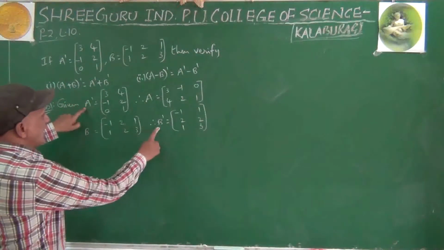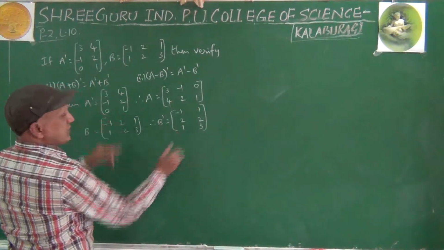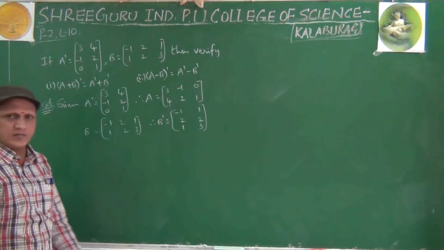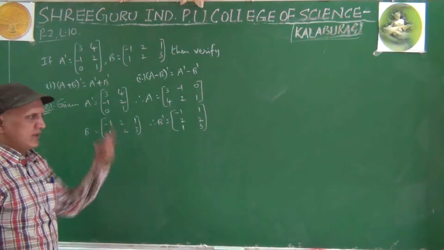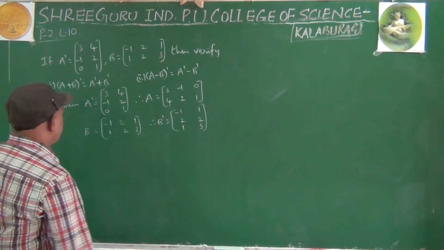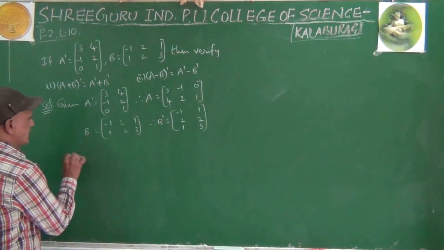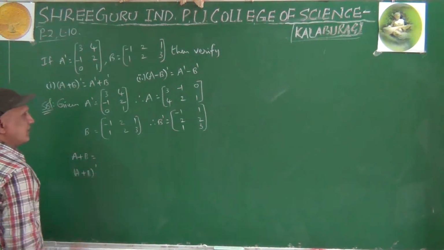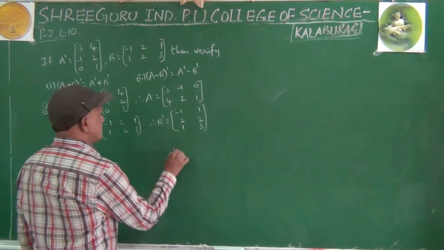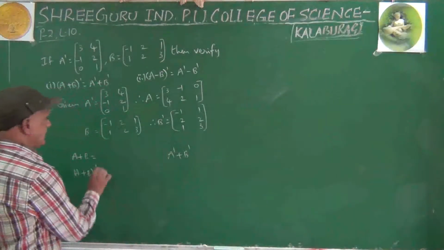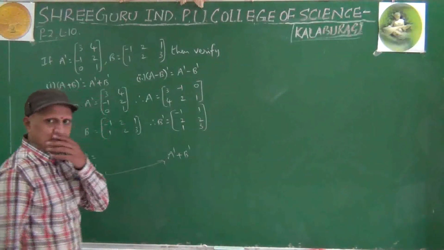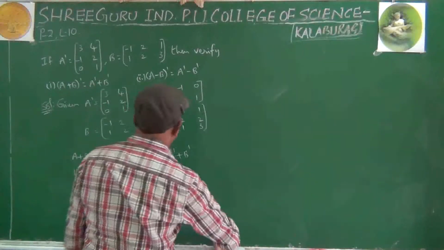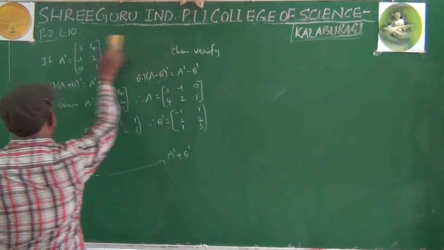When you want to add two matrices, order should be the same. Right? From here you have to do the sum of addition of matrices. First of all, you have to find A plus B, then A plus B whole dash. Next you have to find A dash plus B dash. Show that both are equal. Homework, this also homework. This one also you can do easily. Subtraction. One is addition, one is subtraction.